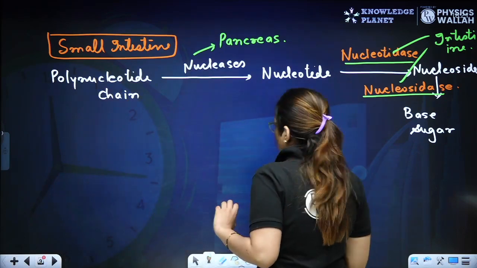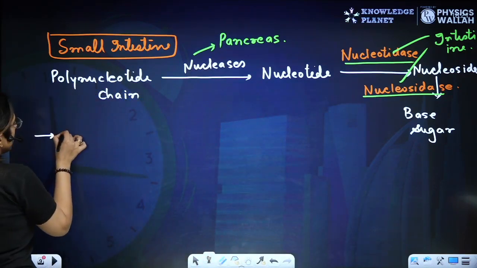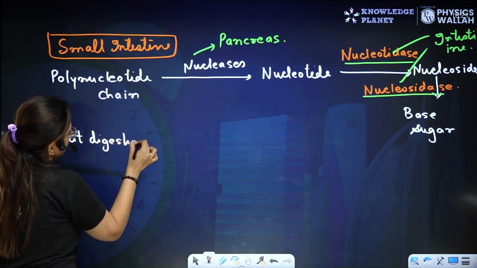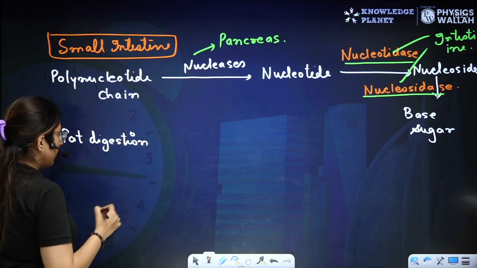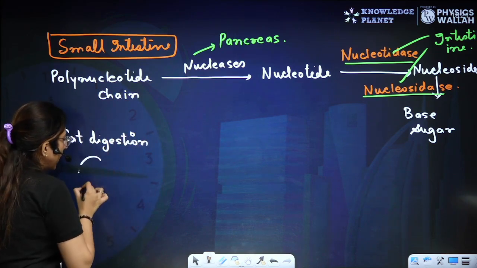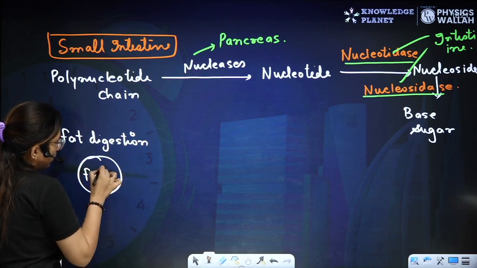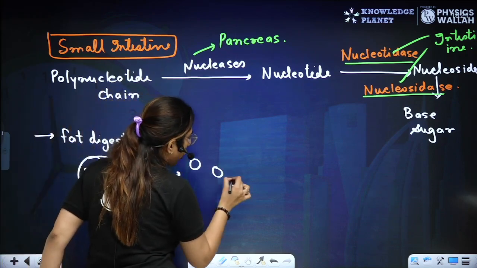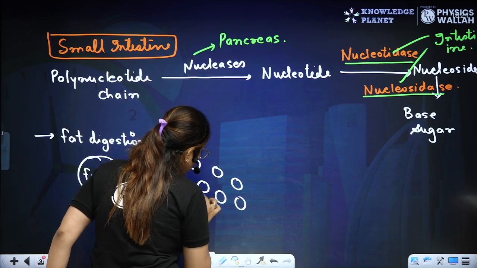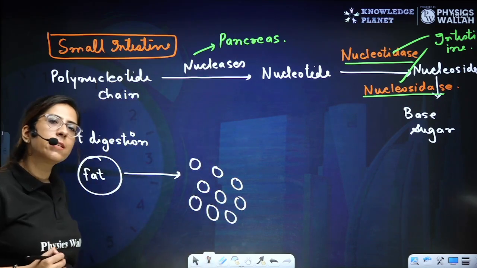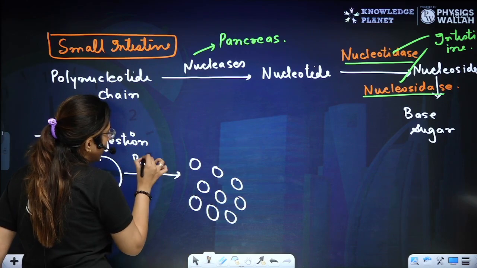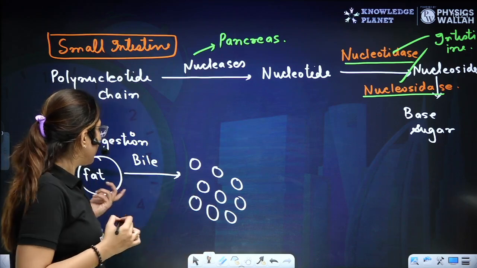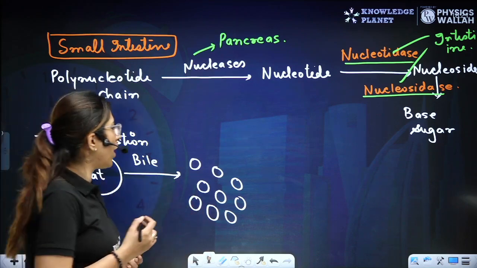Let's further talk about a very important part, that is the fat digestion, the lipid digestion. First of all, we have a bigger droplet of fat. This is converted into a smaller droplet of fat. And who does this? The bile. Your favorite bile. What does it do? The emulsification of fat. The bigger fat droplets are converted into smaller fat droplets.